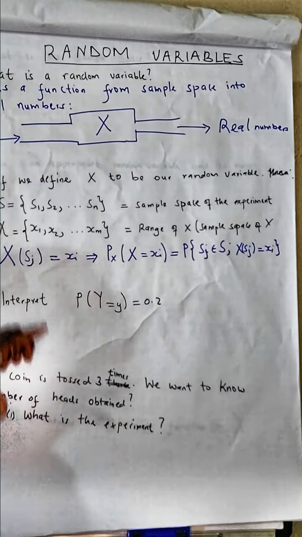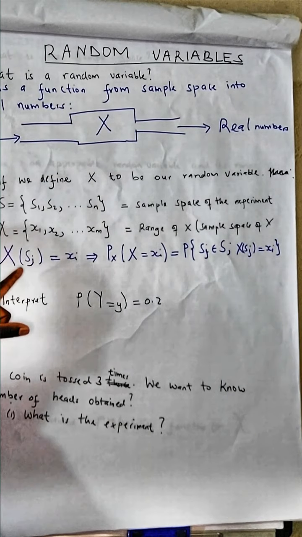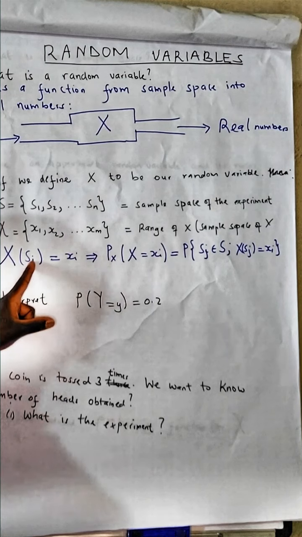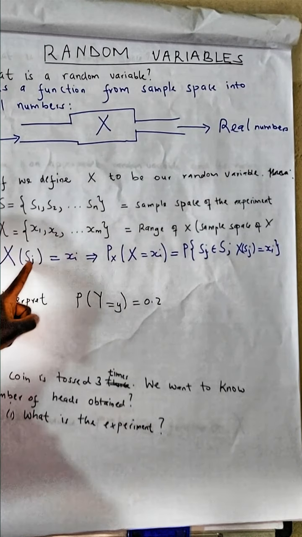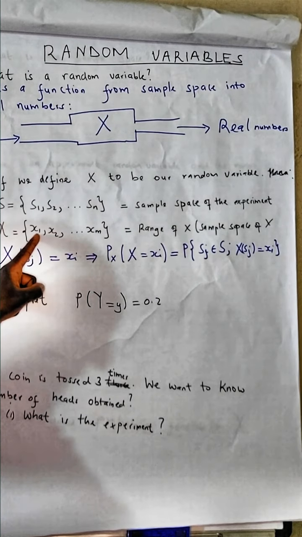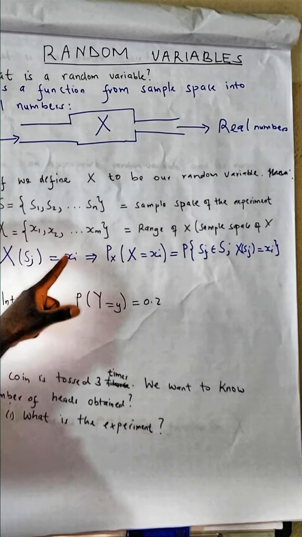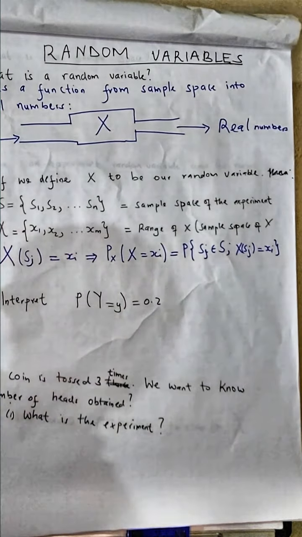Now, mathematically, to define a random variable, it means this function is taking a value from the sample space, then it is giving the value x, which must be a real number.